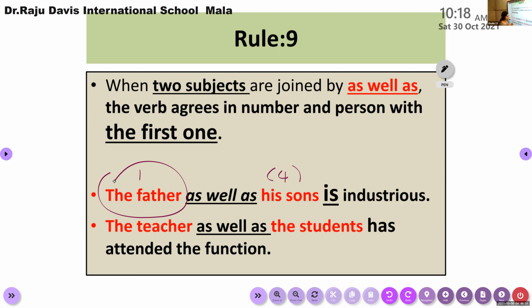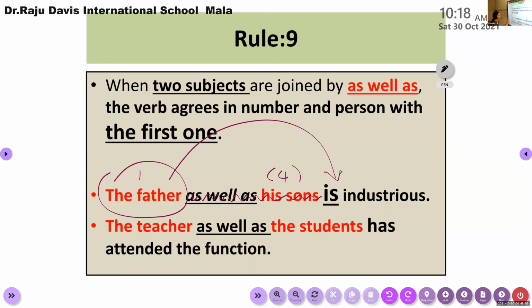We can even use the same method: right from as well as, just ignore the words up to the verb. So what remains here? If you cut right from as well as up to the subject near the verb, what remains here? Only father remains. The first subject remains here. So the first subject is singular, so we can use a singular verb here.